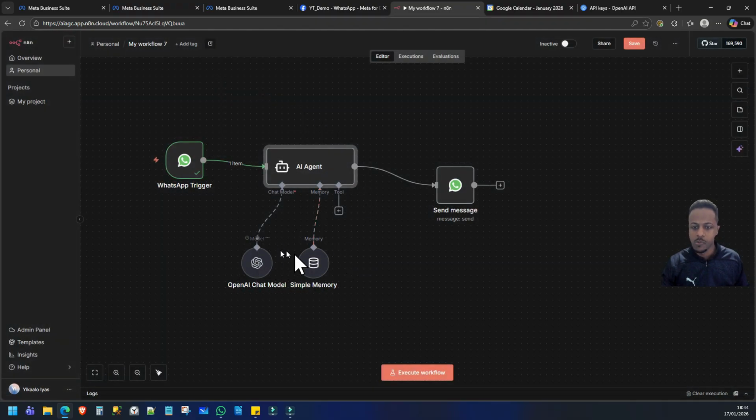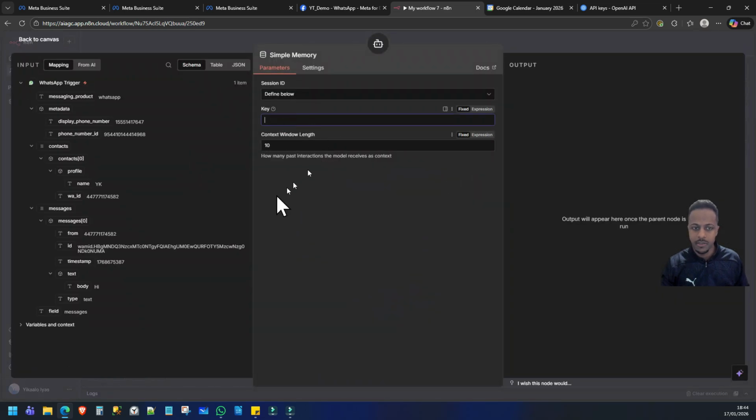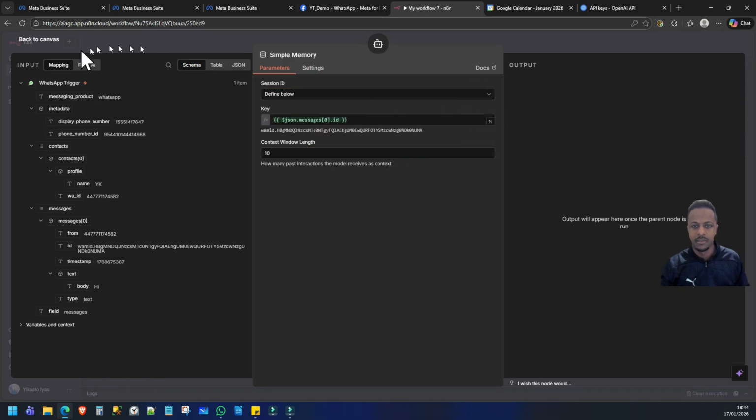Okay. And then we move over to the simple memory. So we want to use the WhatsApp ID to connect the conversation to keep a record of it. So scroll over to ID, pop that in there. That should be enough.